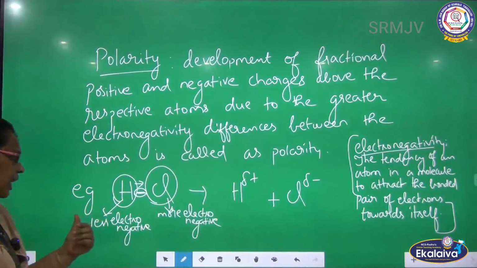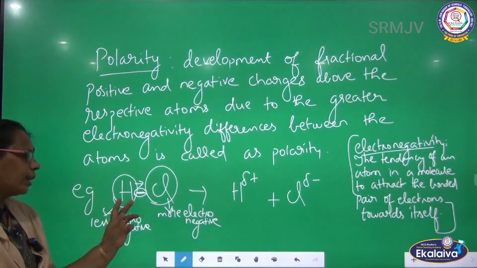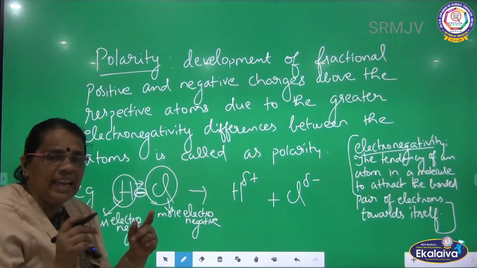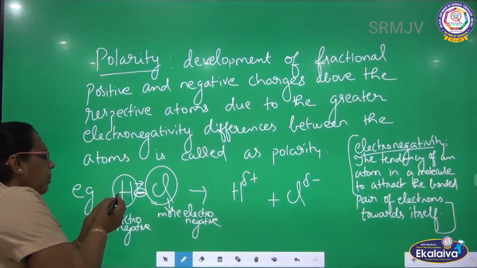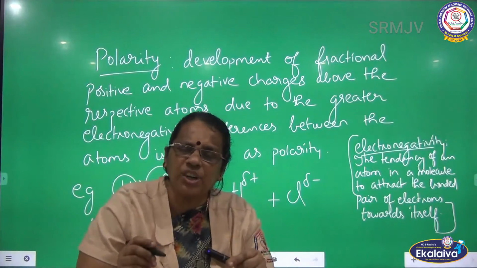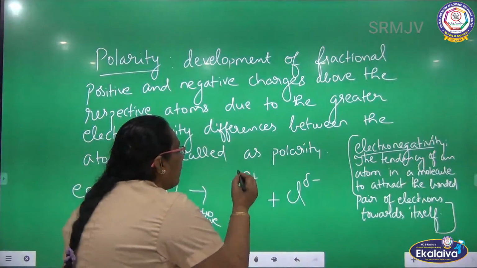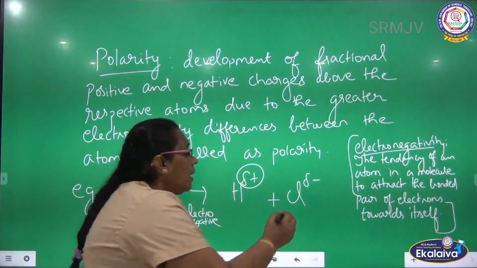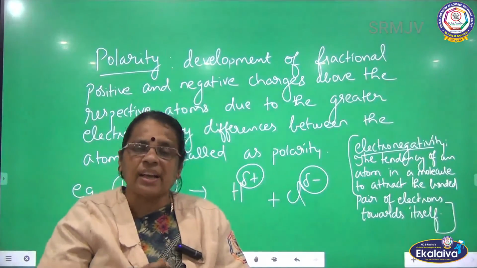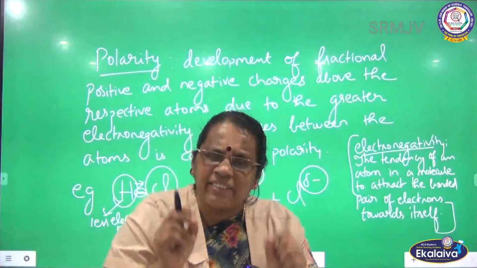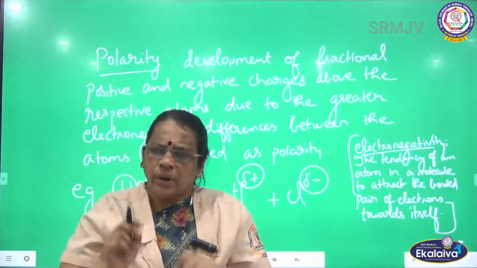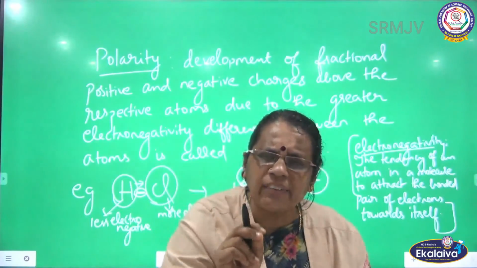You see here in this compound HCl, there are two dissimilar atoms. One is hydrogen, another one is chlorine. This chlorine is highly electronegative, which means the bonded pair between hydrogen and chlorine is shifted towards chlorine. As a result, hydrogen is partially losing the electron pair, so it develops a partial positive charge. On the other hand, chlorine is partially gaining the electron pair, so it develops a partial negative charge. This is the process of development of partial positive and negative charges above the respective atoms due to their electronegativity difference.